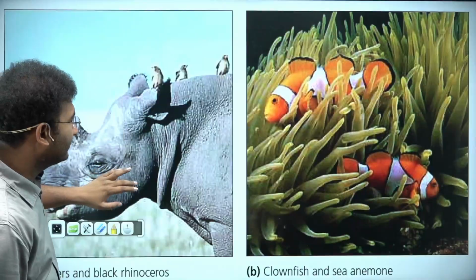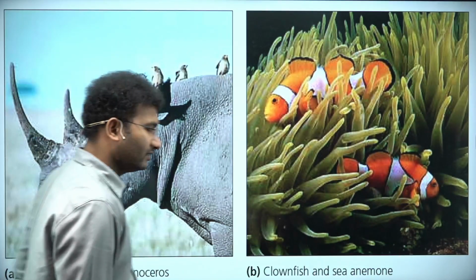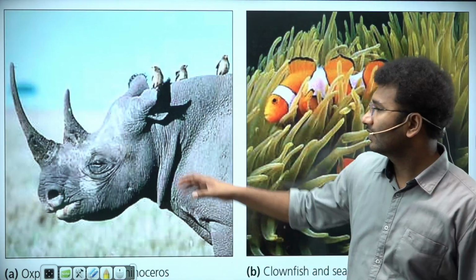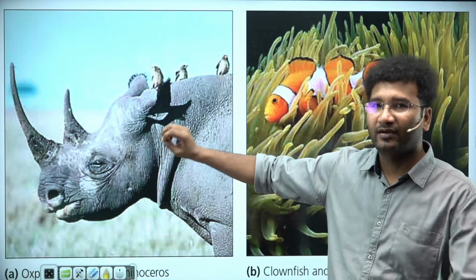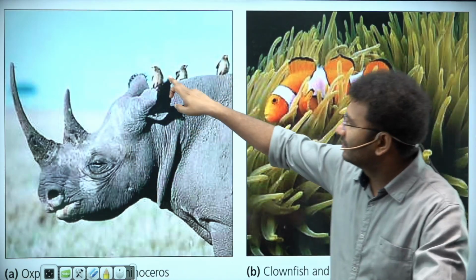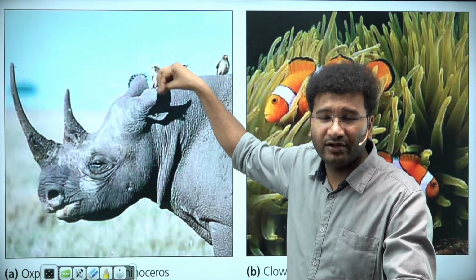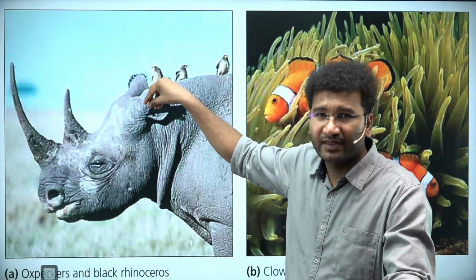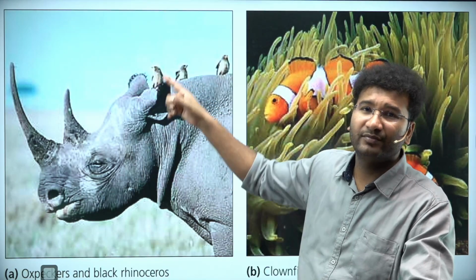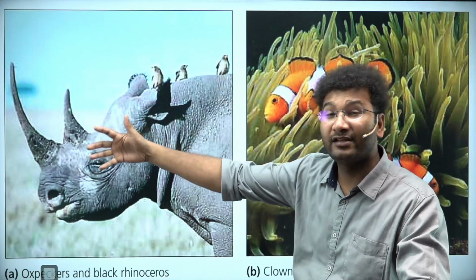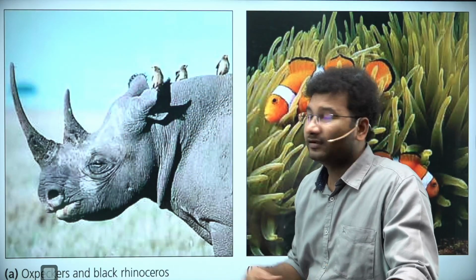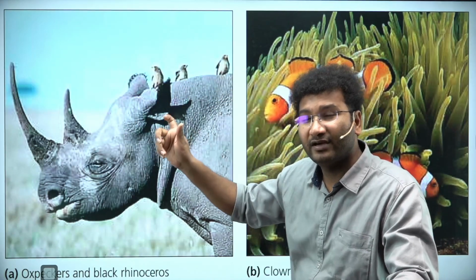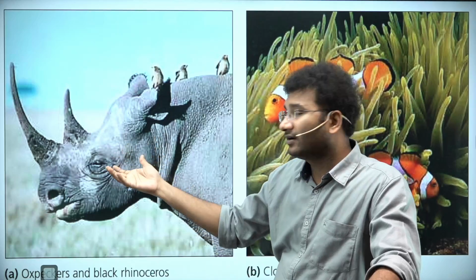And look at this interaction, this particular interaction where you have an ox or else this rhino. There are birds eating the food on the rhino skin and cleaning the rhino skin. At the same time, the rhino is also getting a benefit from this particular bird. Whenever there is an animal that is going to come and attack, the bird will shout or give different kinds of indication that you are under attack.